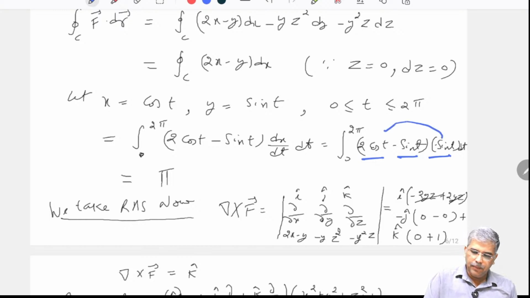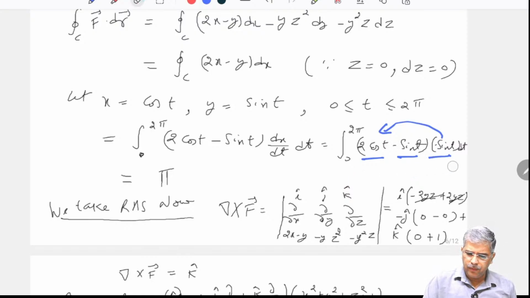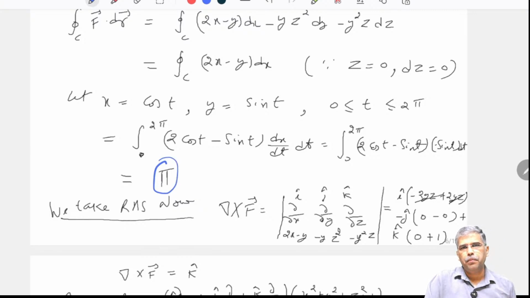If I multiply it here, inside it would become 2 cos t sin t, which is minus sin 2t, and we know its integration. Similarly, the second part would become plus sin square t, and we know how to integrate it. That is quite simple, so I have left that part. You can easily verify that the answer would turn out to be equal to pi.